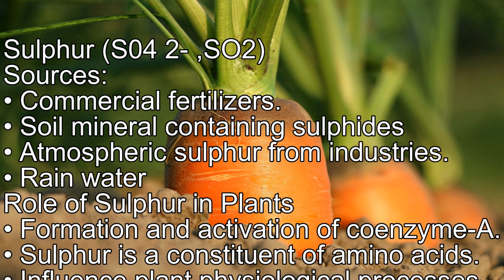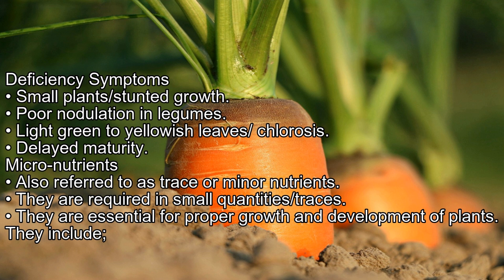Sulfur, SO4 2-. Sources: commercial fertilizers, soil minerals containing sulfides, atmospheric sulfur from industries, rain water. Role of sulfur in plants: formation and activation of coenzyme A. Sulfur is a constituent of amino acids. Influences plant physiological processes. Deficiency symptoms: small plants/stunted growth, poor nodulation in legumes, light green to yellowish leaves/chlorosis, delayed maturity.